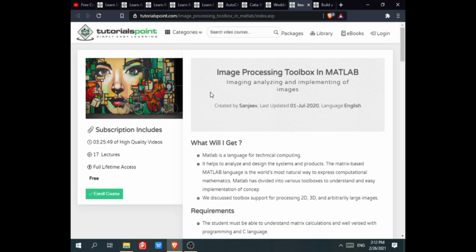The ninth course is Image Processing Toolbox in MATLAB. The course is approximately 3.5 hours. The course consists of 70 lectures. You will get full lifetime access.